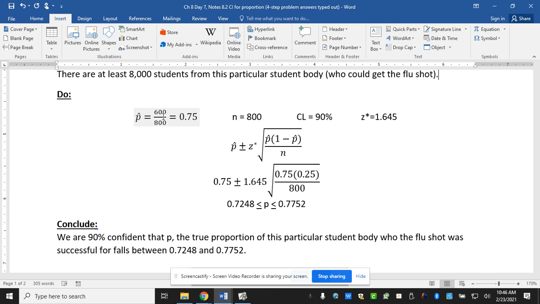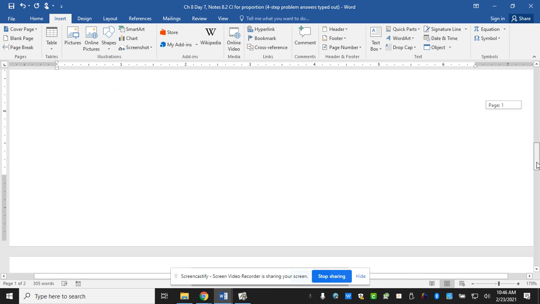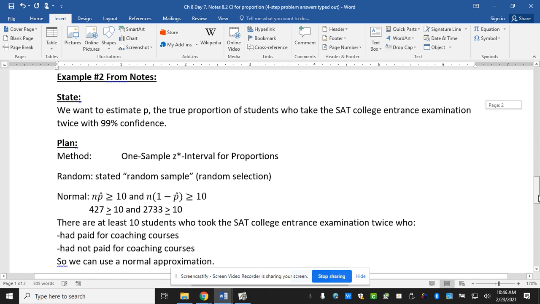So conclude: we're 90% confident that P, the true proportion of this particular student body for whom the flu shot was successful, falls between 0.7248 and 0.7752. Questions on that one? So that one we've gone most of the way through. This one we have not gone through any of it.